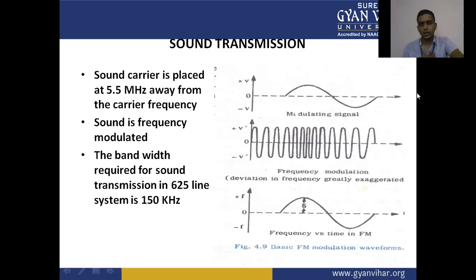Here we have the picture of the basic FM modulation waveform, that is the modulating signal and frequency modulation, with the deviation in frequency and frequency versus time in FM. This is the basic FM modulation waveform.